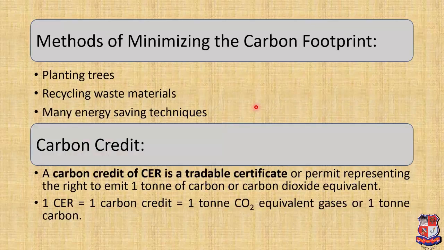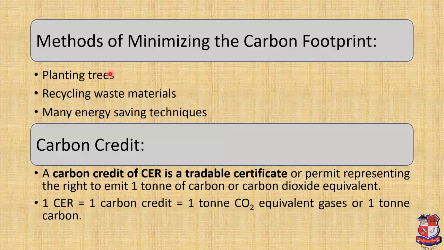Now moving towards some methods of minimization of the carbon footprint. Several methods exist for reducing an individual's or an organization's carbon footprint. From that, first is planting trees. Planting trees is one of the most common and simplest forms of carbon footprint reduction.